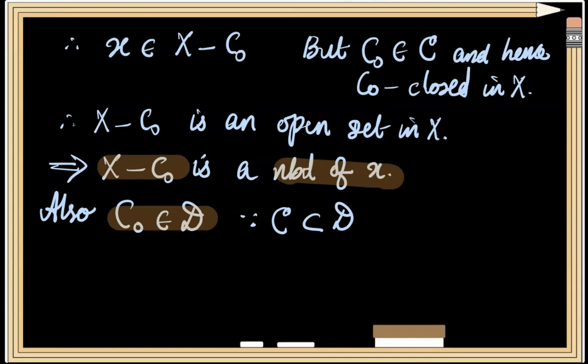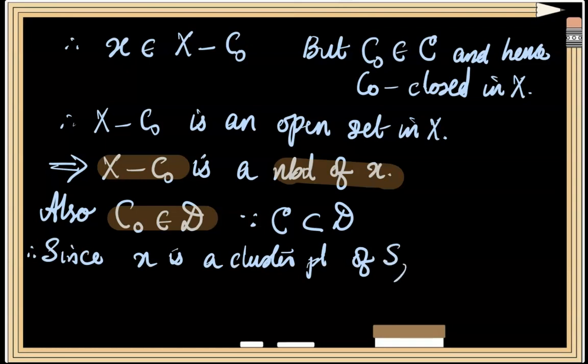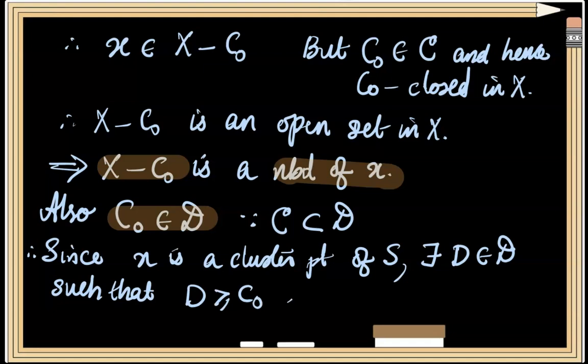Then, by the definition of cluster point, since x is a cluster point of the net S, corresponding to this neighborhood X minus C0 and corresponding to this particular element C0 of the directed set, there will exist some D element of family D, our directed set, such that D follows C0 and S of D is an element of this neighborhood X minus C0.